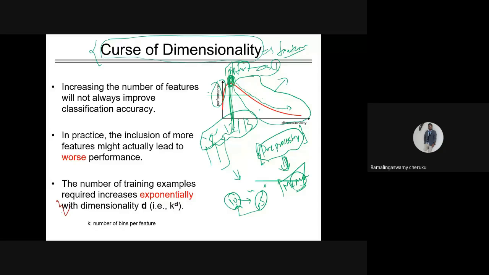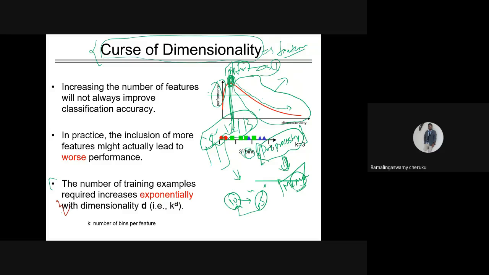So what I want to convey in this particular slide is that when you are increasing the number of dimensions, it doesn't mean that it will increase the performance of your machine learning model. Suppose parallelly the number of training samples required increases exponentially with the dimension. When you increase the dimension, the data set size will also increase exponentially, with respect to the bins.